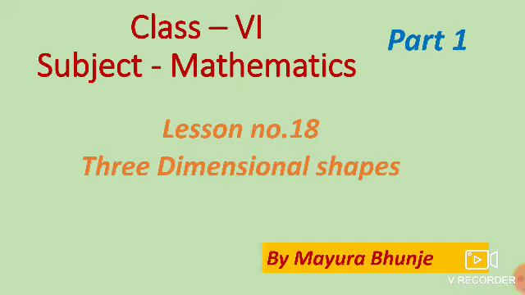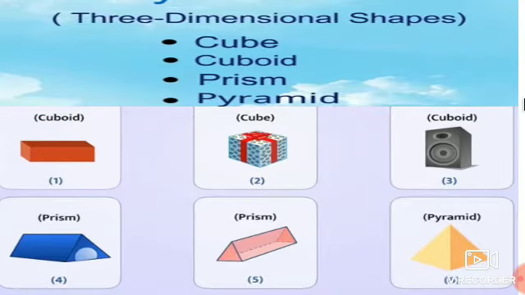Dimensional shapes, part 1. You are aware of the two-dimensional shapes, like the rectangle, circle, square, triangle. All these are two-dimensional shapes. In this lesson, we are going to learn about the three-dimensional shapes like cube, cuboid, prism and pyramid.